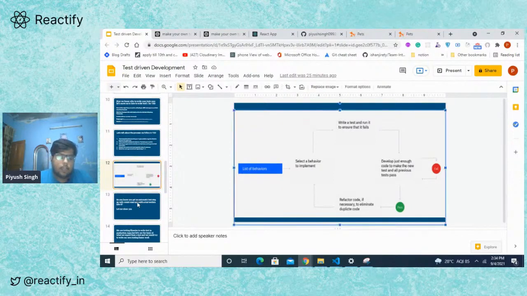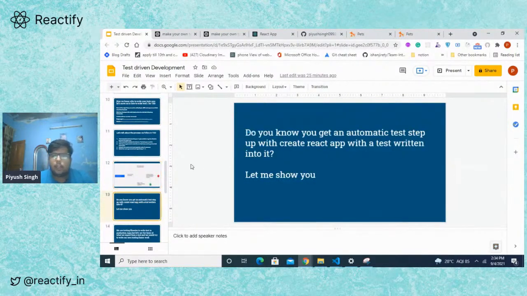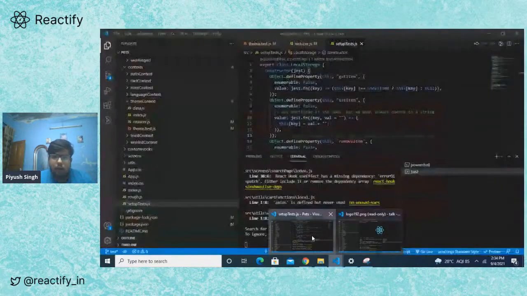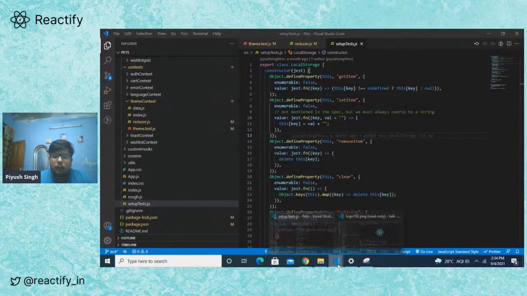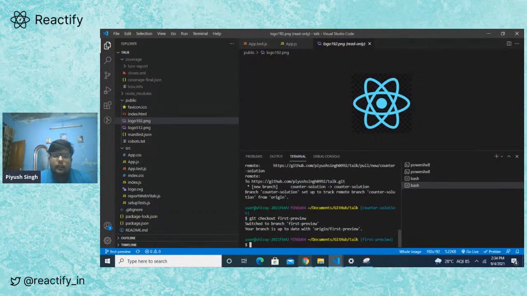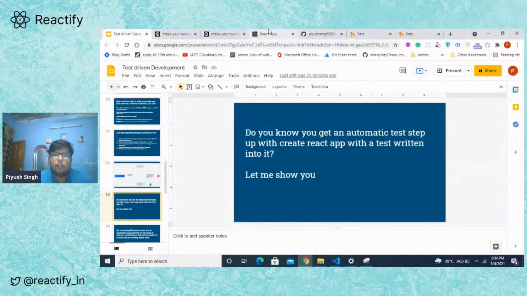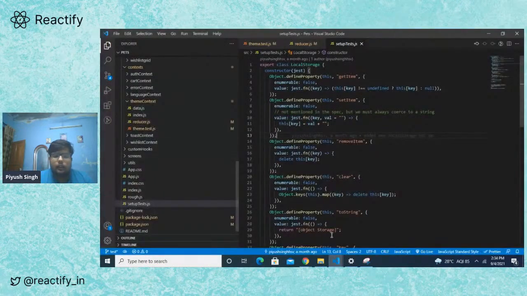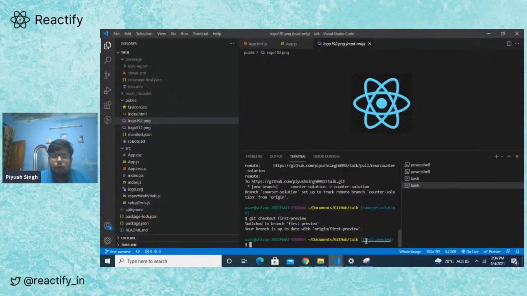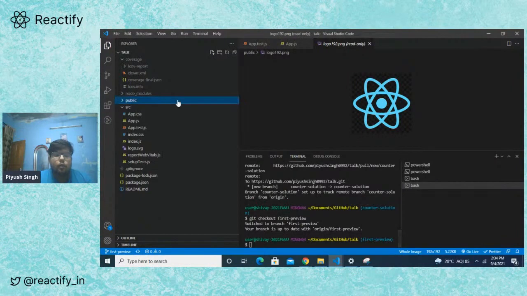We get Jest when we use create react app, we automatically get Jest, and we also get some tests already written into our create react app. If you want to see that, I can show you. This is a test, right? This is the test, and this is the preview of what we are seeing on the screen as of now. This is what you get when you first view your app.